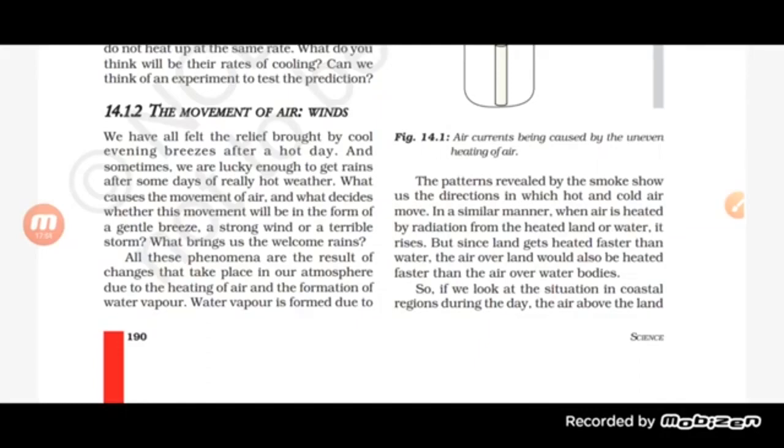Why is it so? Because when the air is heated up, it rises up, and a low pressure is generated there. The air already present over the water bodies has high pressure. So the air starts moving from the high pressure to the low pressure, from the water bodies to the land.